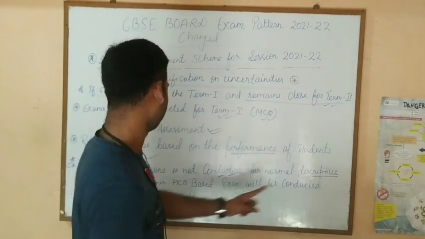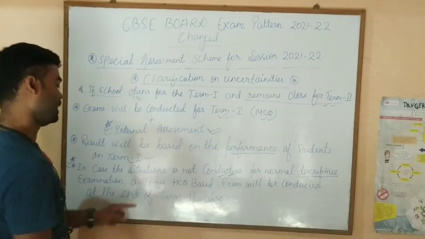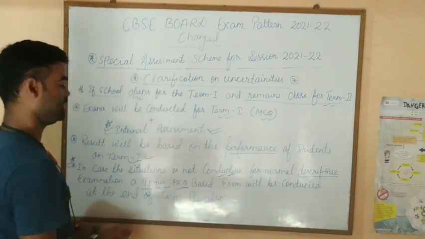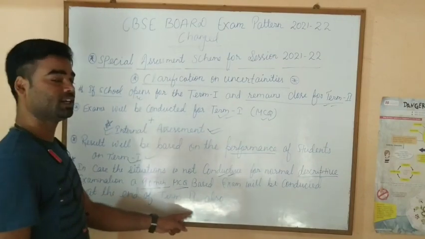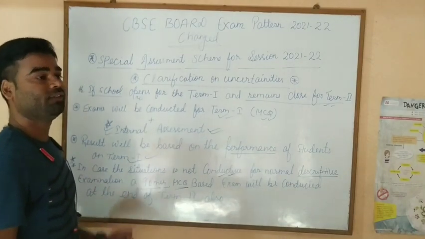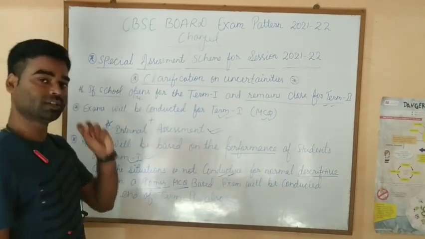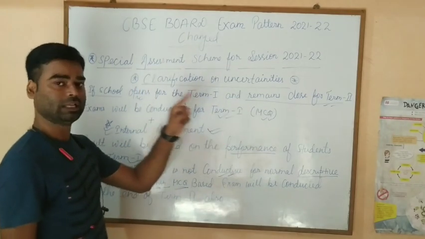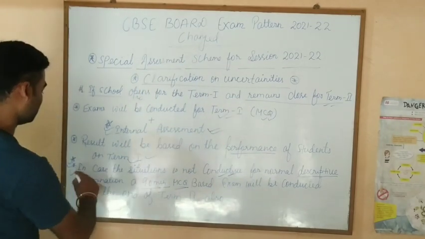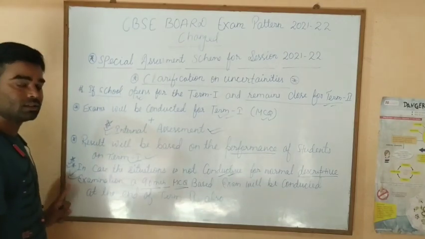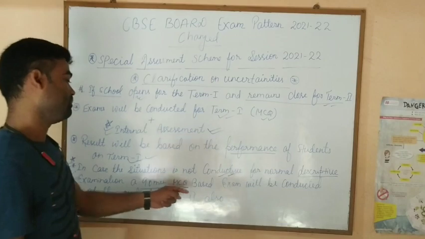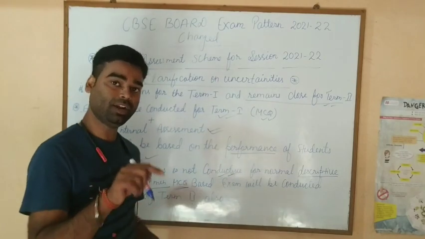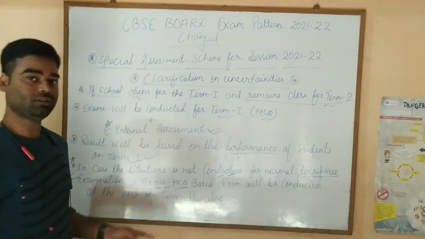For normal descriptive examination, a 90-minute MCQ based exam will be conducted at the end of term 2 also. It means if the school remains open for term 1 and closed for term 2, then in that situation this will be applied by the schools of CBSE: you have to appear for 90-minute MCQ based questions at the end of term 2 also. That will decide your result.